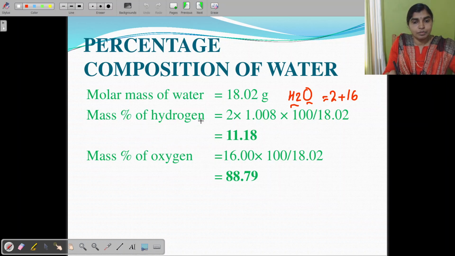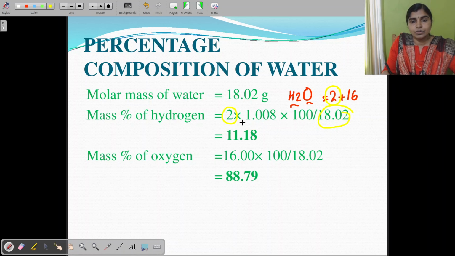And how will you find out the mass percentage of hydrogen? Mass percentage of hydrogen is equal to the mass of hydrogen. How many grams is the mass of hydrogen? That is equivalent to 2 grams, as given here. Then divided by the molar mass, that is 18.02, into 100.